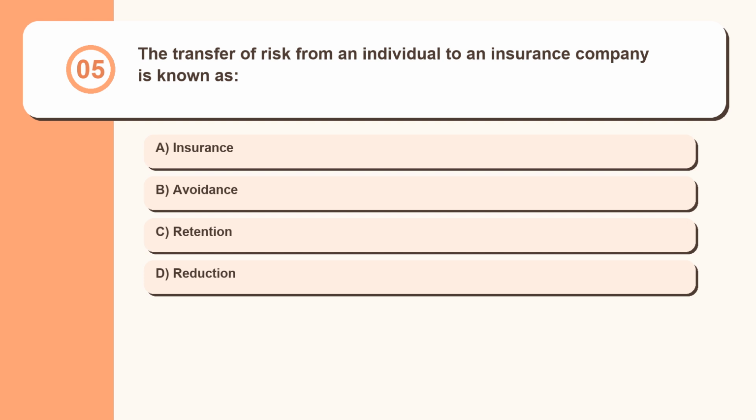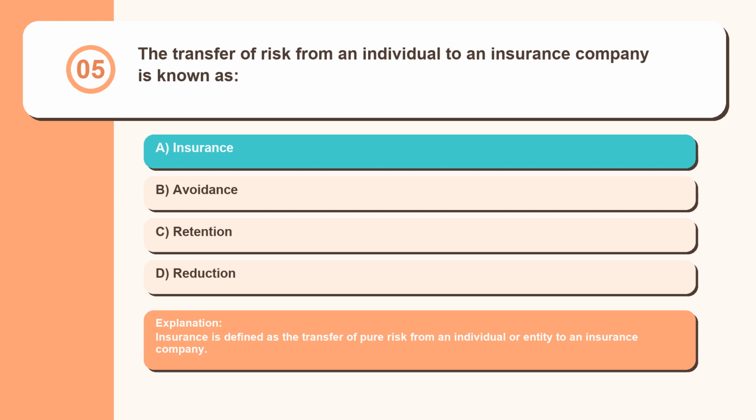Question 5. The transfer of risk from an individual to an insurance company is known as insurance, avoidance, retention, reduction. Insurance is defined as the transfer of pure risk from an individual or entity to an insurance company.